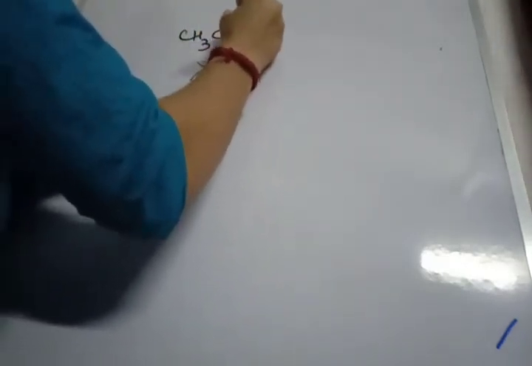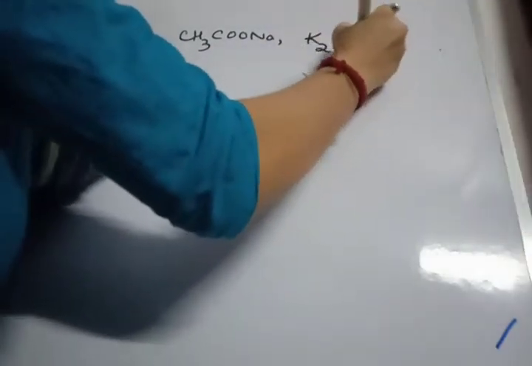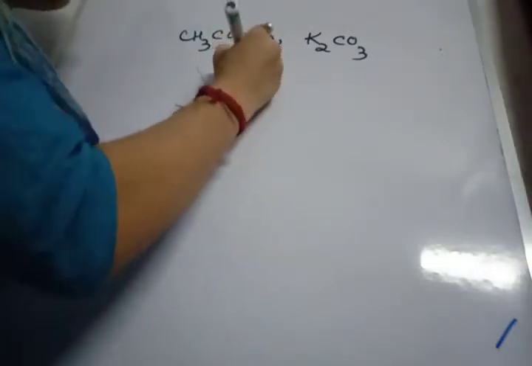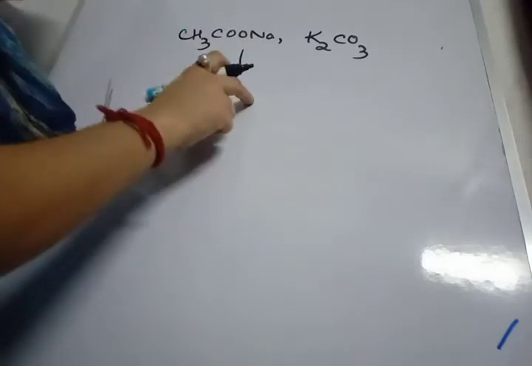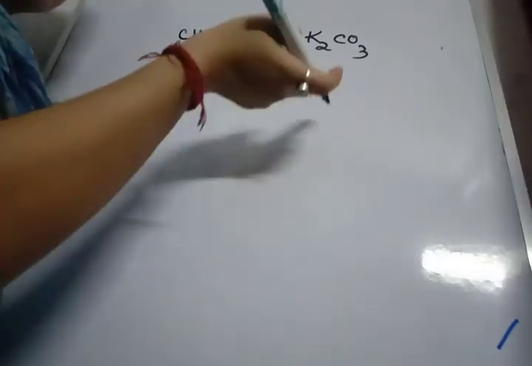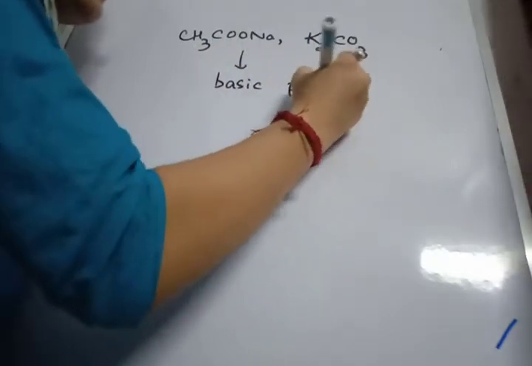This one, sodium acetate, potassium carbonate or sodium carbonate, etc. They are salts of weak acid and strong base. So the overall nature of the solution will be basic. When these salts react with water, the nature of the solution will be basic. That means pH will be greater than 7.